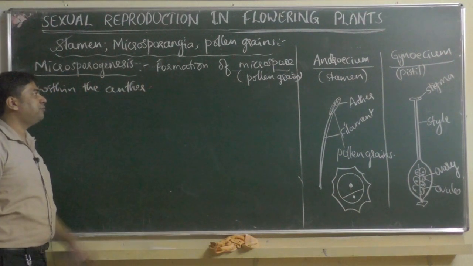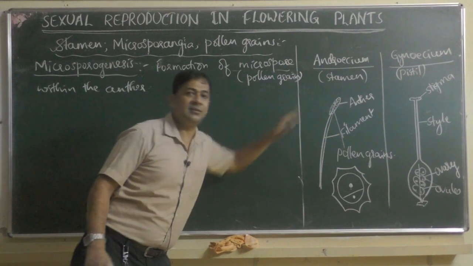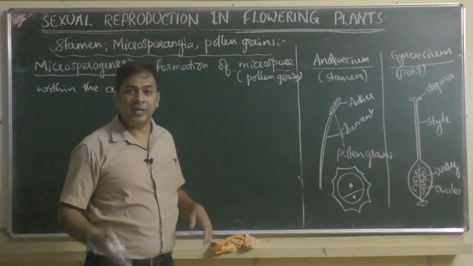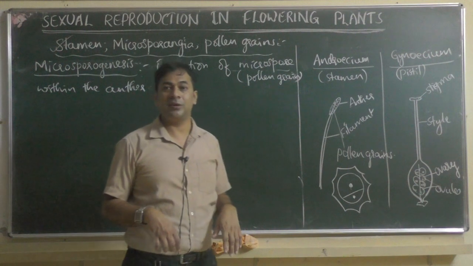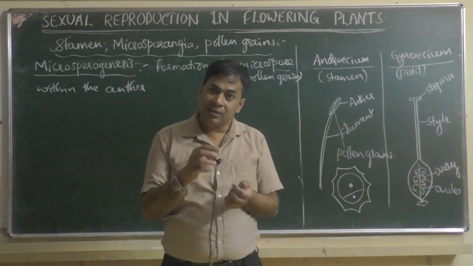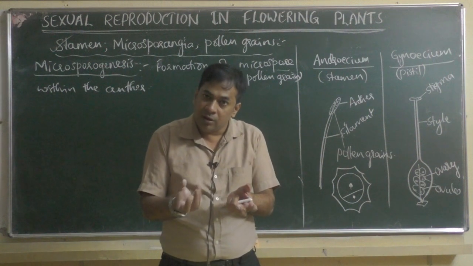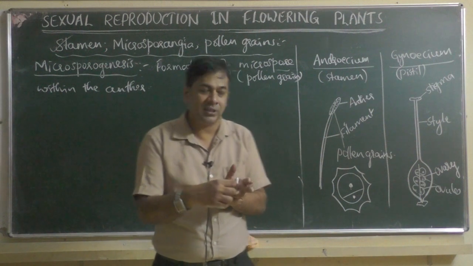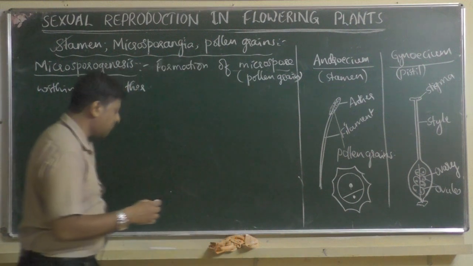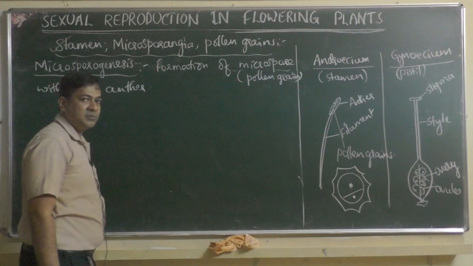Okay, so if we have to learn how pollen grains are produced inside the anther, we have to take cross section of anther, because pollen grains will be produced inside the anther. If something happens inside, to see that you have to cut it and open, then only you can see what happens inside. So we have to take cross section of anther. Okay, so there are 2 diagrams you will get now.